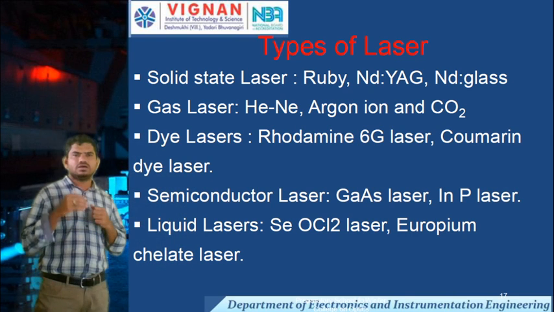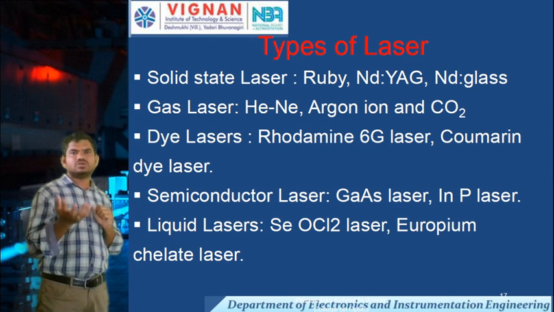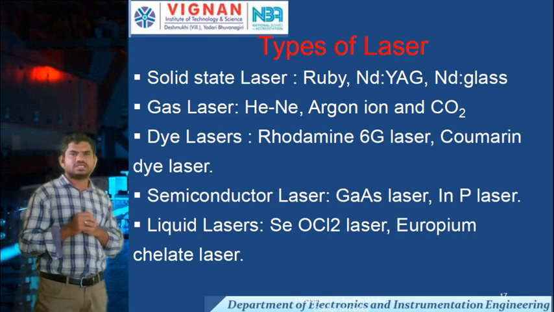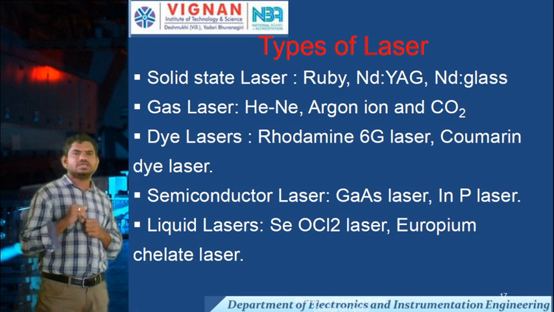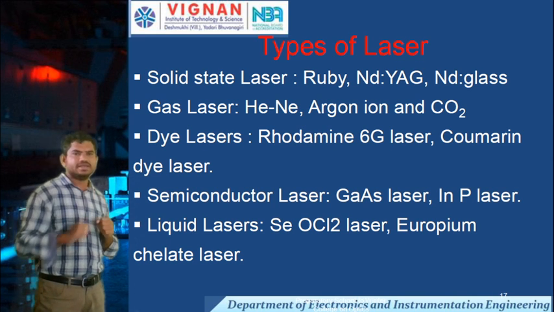These are the five types of lasers: solid state laser, gas laser, dye laser, semiconductor laser, and liquid laser.